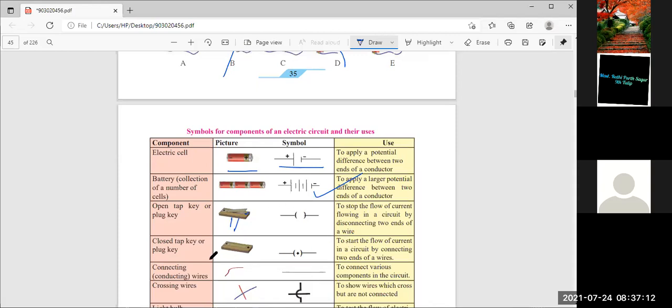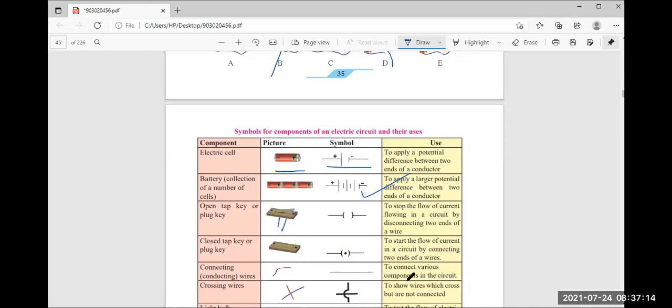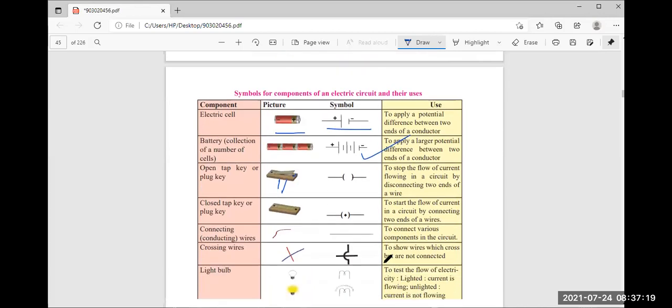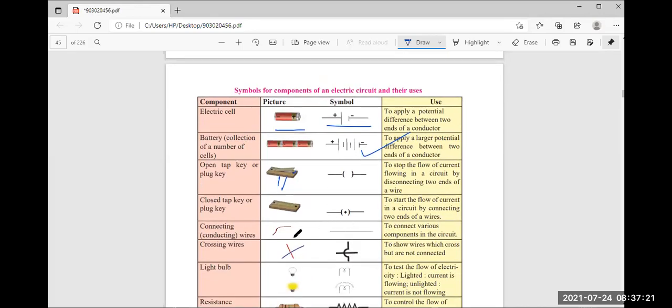Closed tap key or plug key. So what will happen? It starts the flow of current in the circuit by connecting the two ends of the wires. Now this is the symbol for the connecting wires.